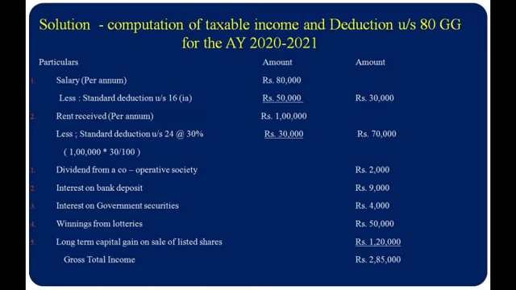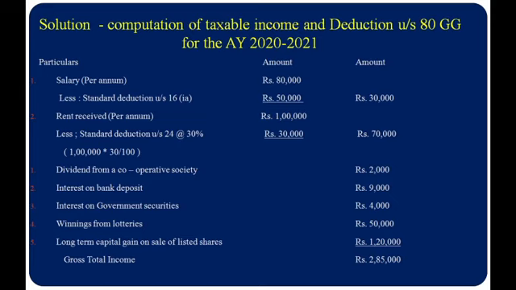Solution for the problem: computation of taxable income and deduction under section 80U. Sorry, I mentioned it wrongly as 80GG. It is not 80GG, it is 80U, for the assessment year 2020-2021. The first information, salary, was given per month; salary per annum was rupees 80,000. Standard deduction under section 16(ia) is to be deducted from salary per annum. Rupees 50,000 is deducted from salary. So 80,000 minus 50,000, remaining 30,000, is the taxable salary.